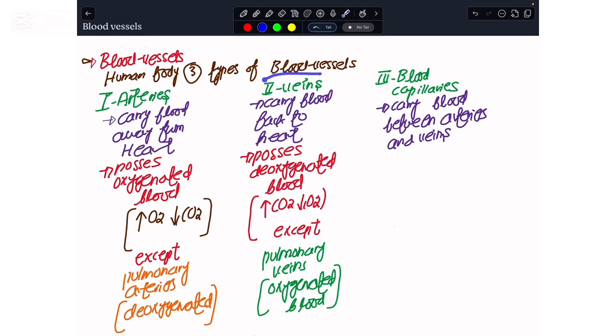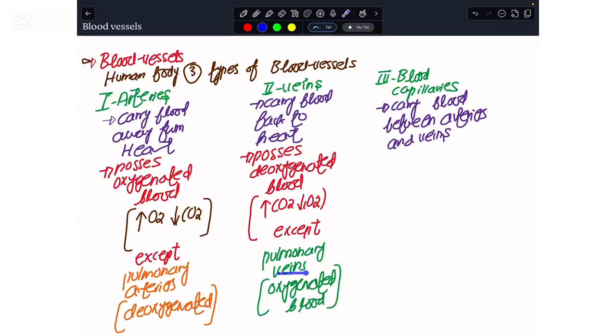If I were to talk about the veins, wherever the veins are in the body, they always bring the blood back to the heart. In most veins of the body, the blood is deoxygenated, which means it has a greater proportion of carbon dioxide relative to oxygen gas. But there is an exception, and again it is the pulmonary vein.